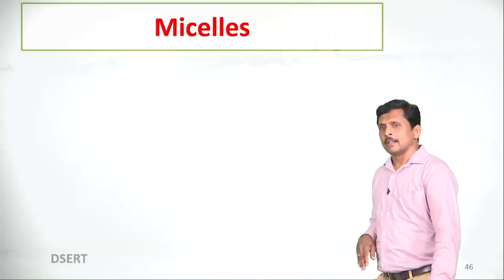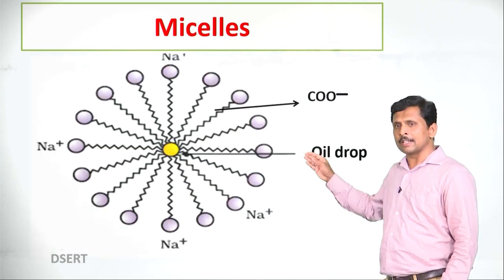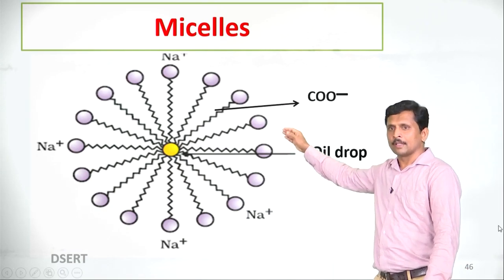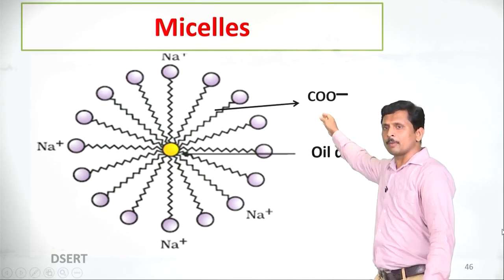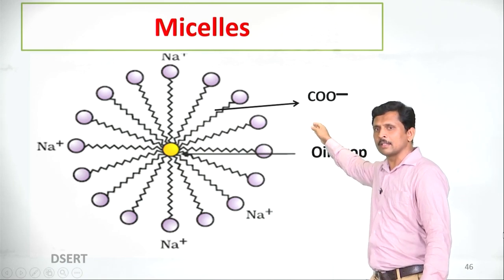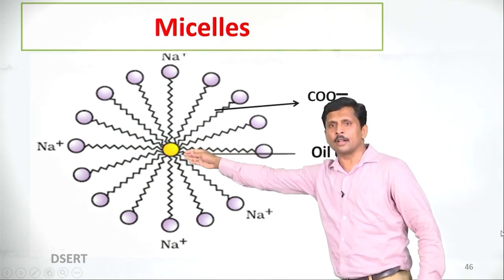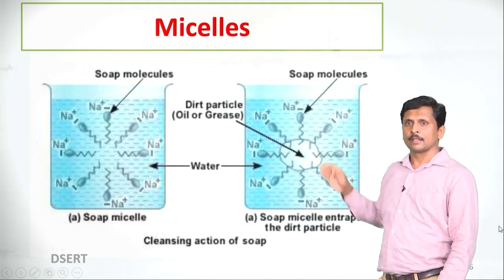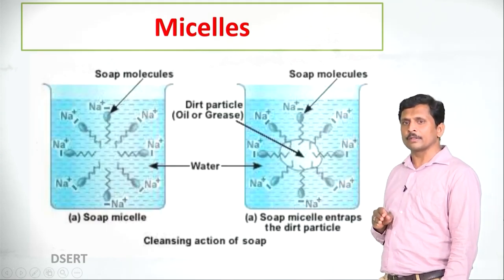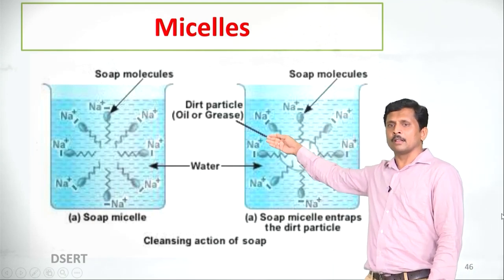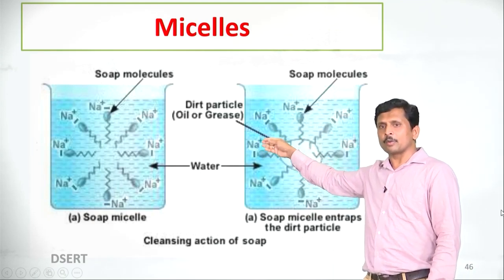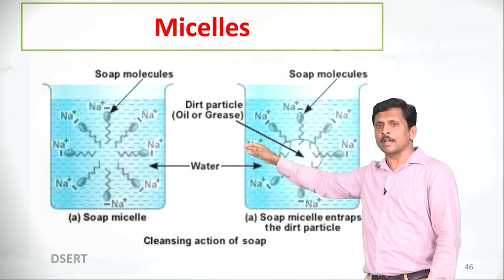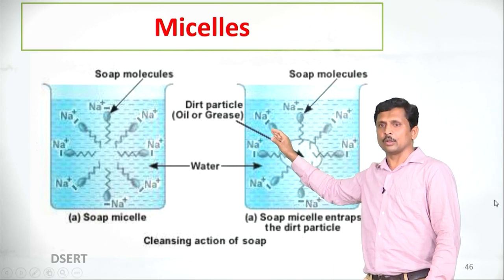Let us see the structure of micelles. So, this is the structure of micelles. Here micelles are attached to the oil drop. This tail part is called the hydrophobic part, that is the hydrocarbon part. Then these heads are called the ionic part, these are hydrophilic in nature. How do micelles cleanse the cloth? See, when we dissolve soaps in water, it produces special structures called micelles. These micelles attach to the dirt and cleanse the clothes.